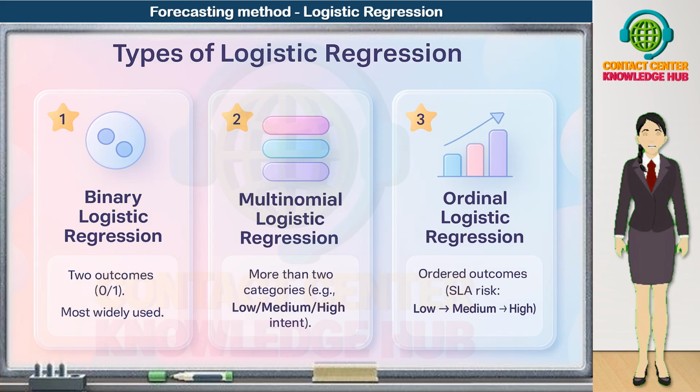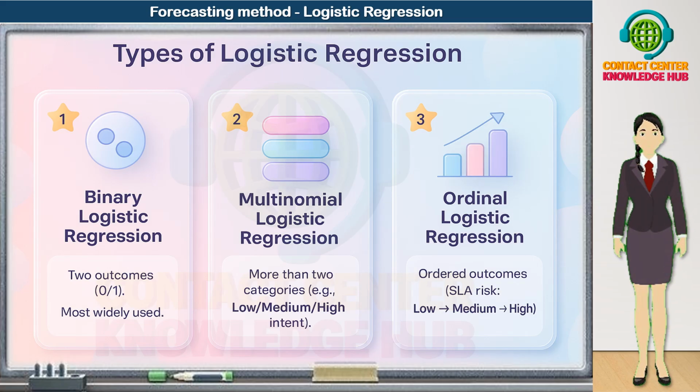Let's now look at the main types of logistic regression you'll see in practice. Type 1: Binary Logistic Regression. This is the most widely used form. It is used when there are two possible outcomes: 0 or 1, no or yes, fail or success. Examples include: will the customer churn? Yes or no. Will the payment default? Yes or no. Binary logistic regression is the standard workhorse in churn, risk, and conversion models.